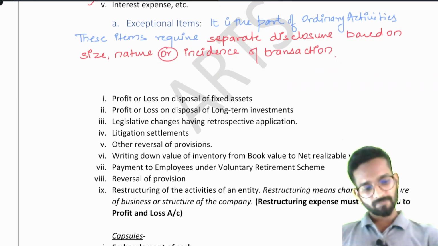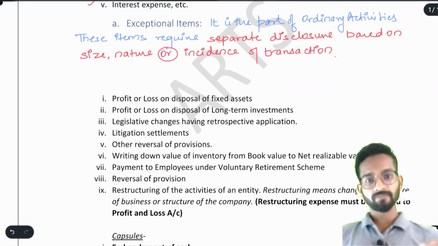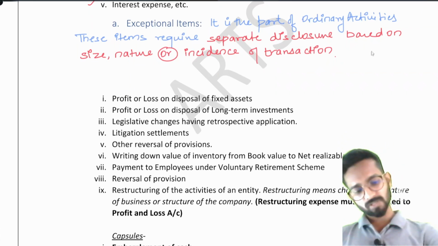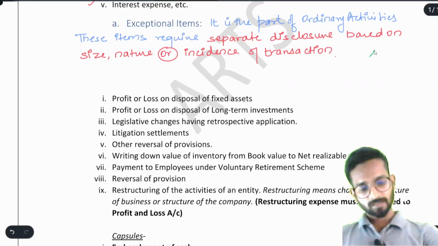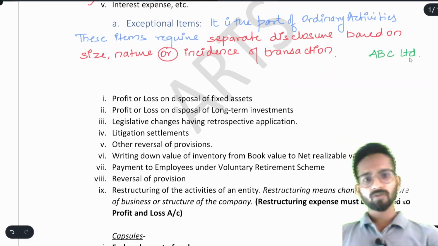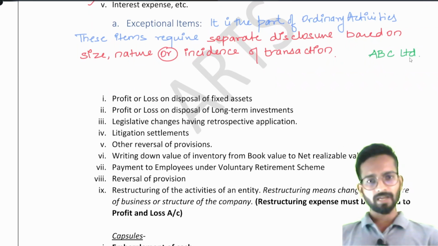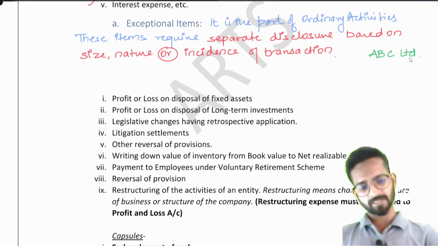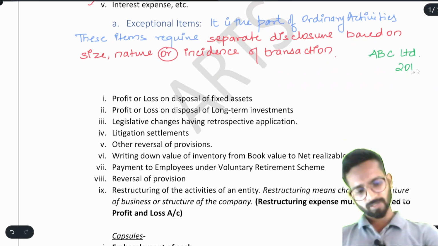Why? See, if I give you an example, understand this very carefully. Suppose there is a company, say ABC Limited. Now you want to invest in ABC Limited and I am providing you the data. Please decide. Suppose this is the year 2019, this is the year 2020 and you have here net profit details.